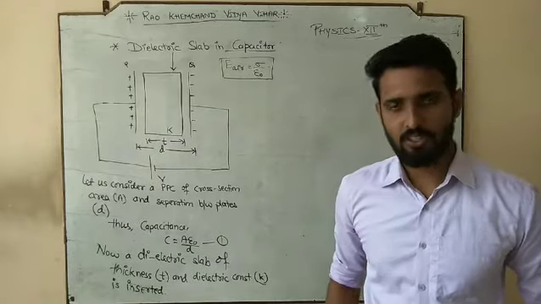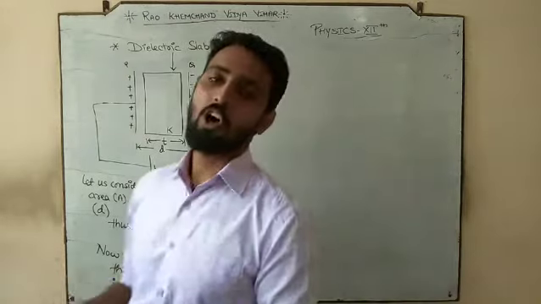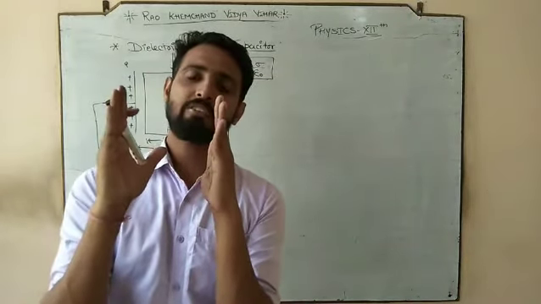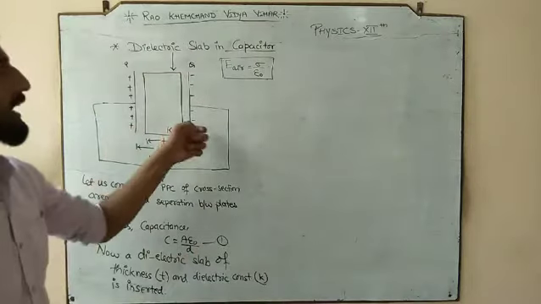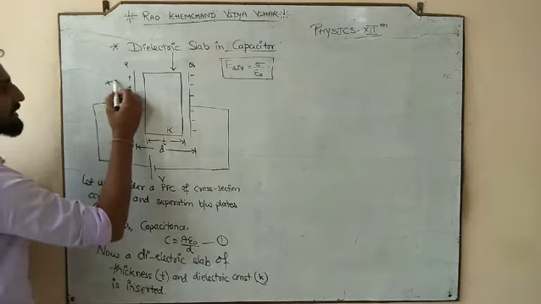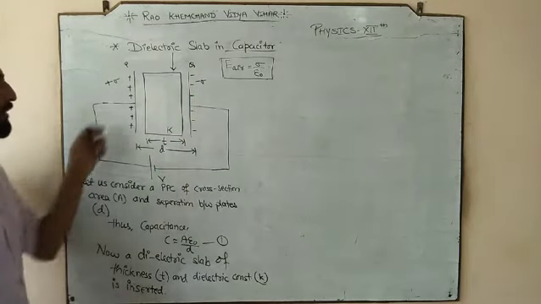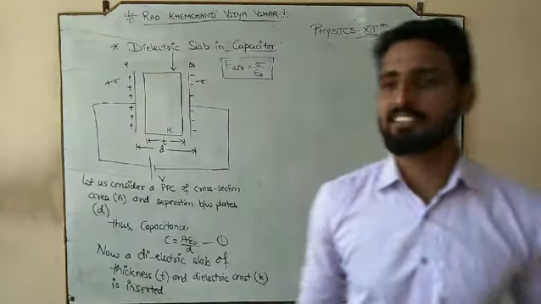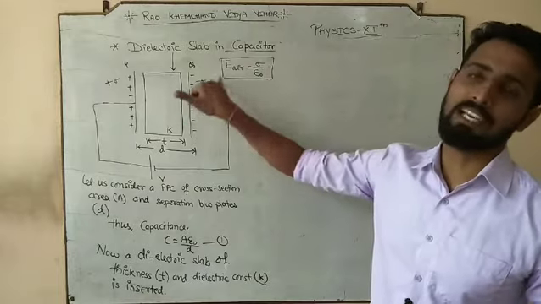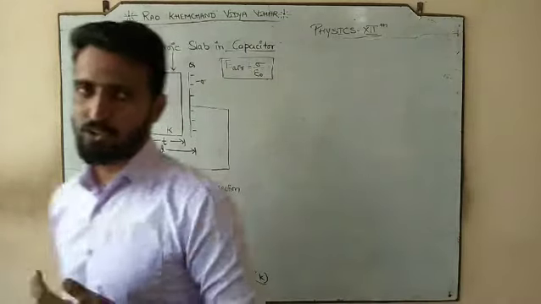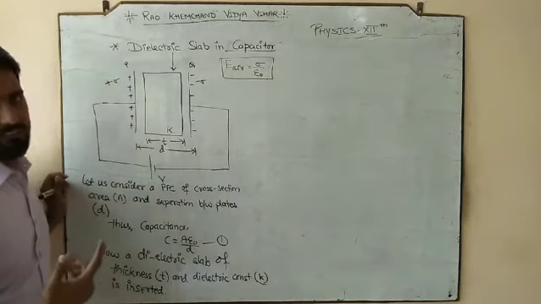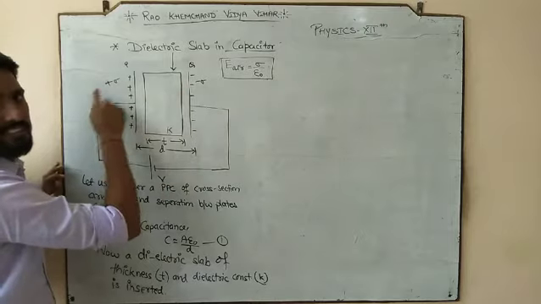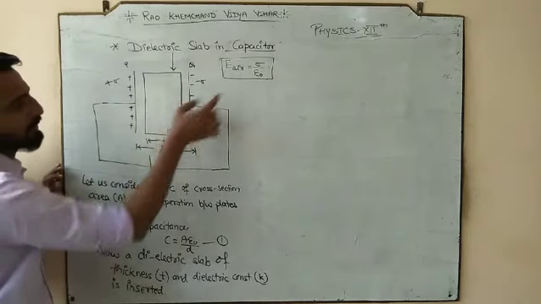Sigma by epsilon naught. And from where does this expression come? Gauss's law second application, where you did the numerical, the electric field in between two identical plates. Since both the plates are identical, their surface charge densities are equal and opposite. So if plus sigma is the surface charge density of the P plate, what would be the surface charge density, means charge stored per unit area, for the second plate? It is minus sigma. And if two plates are identical, and both have equal and opposite surface charge density, in that case the outside electric field is 0, but there would be an electric field in between the plates, which is equal